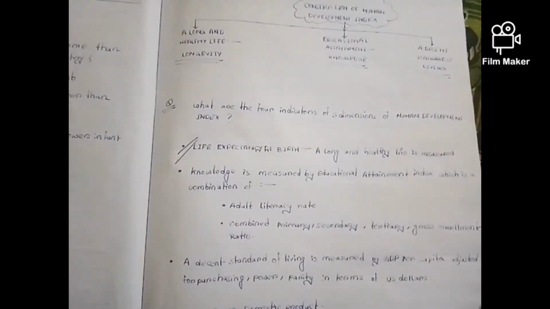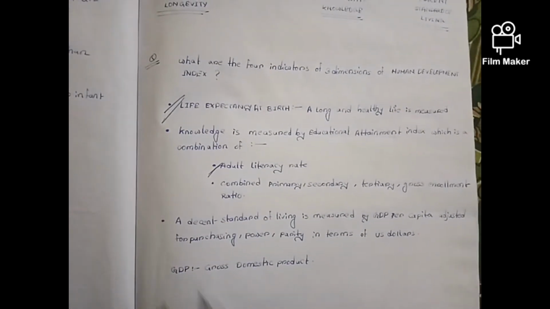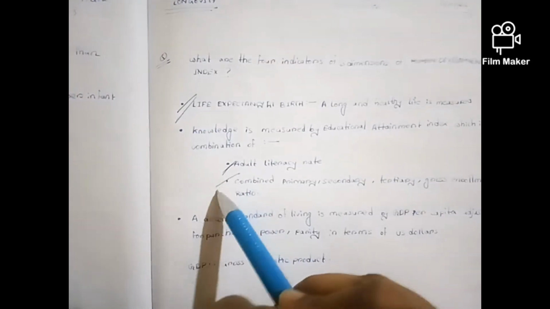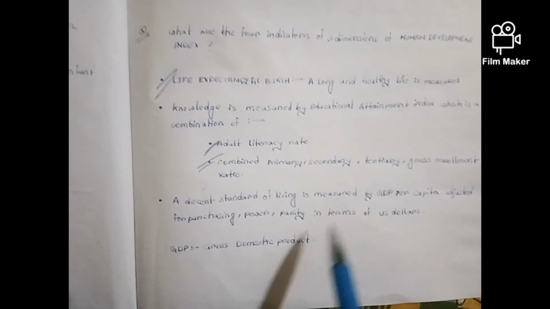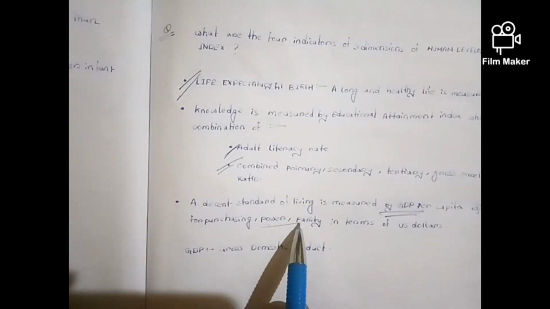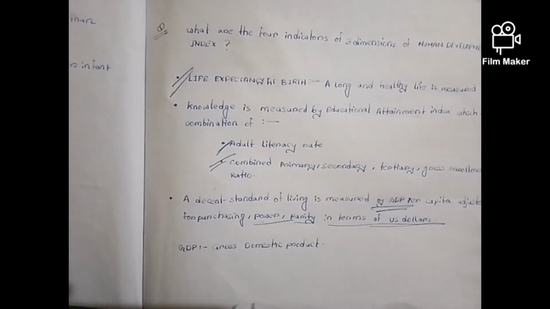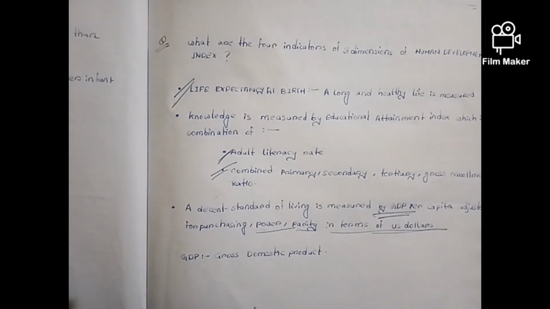Knowledge is measured by the Educational Attainment Index, which is the combination of adult literacy rate and the combined primary, secondary, tertiary gross enrollment ratio. A decent standard of living is measured by the GDP per capita adjusted for purchasing power parity in terms of US dollars. GDP means gross domestic product.